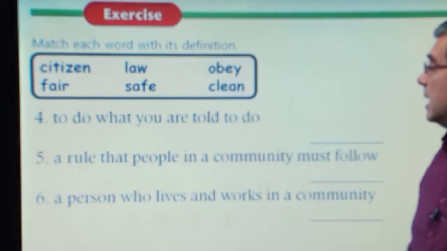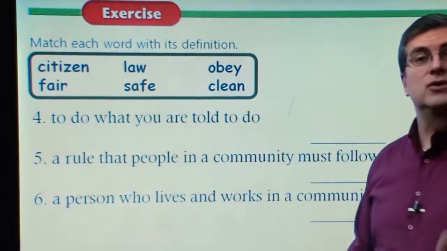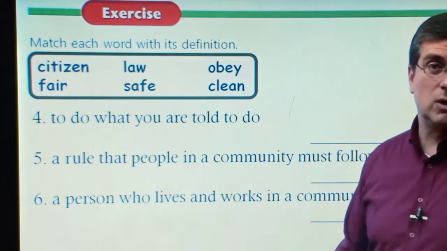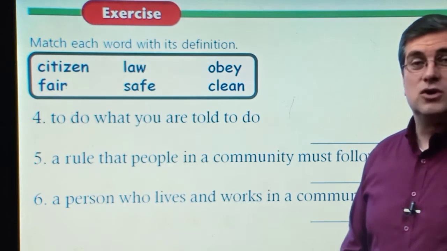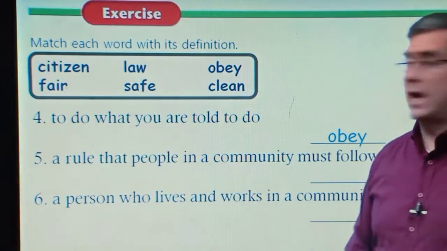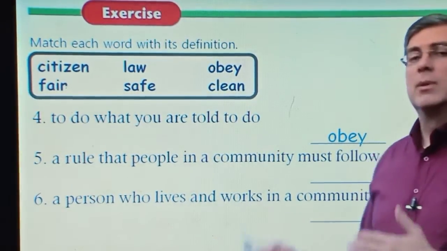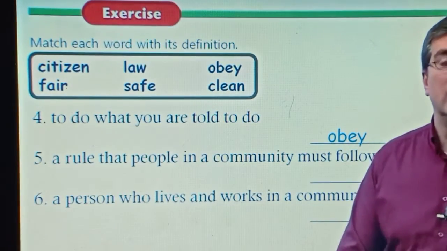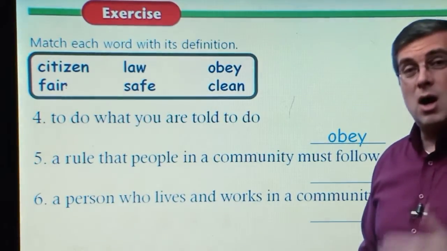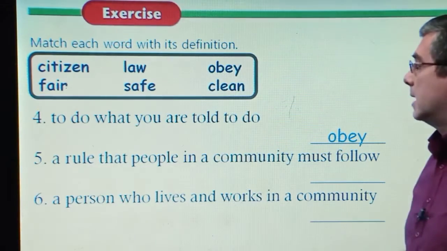That's fair. Number 4, to do what you're told to do. If someone tells you to do something, like your father tells you to do your homework or wash the dishes, and you do that, you are obeying them. If you do what you're told to do, you're obeying a person. Of course, you can also obey the laws. The laws also tell you what to do.